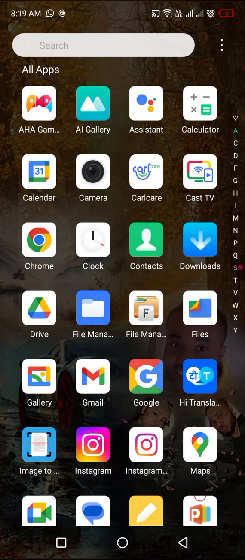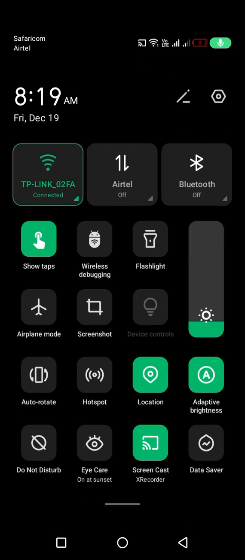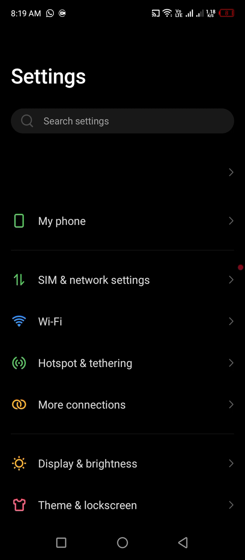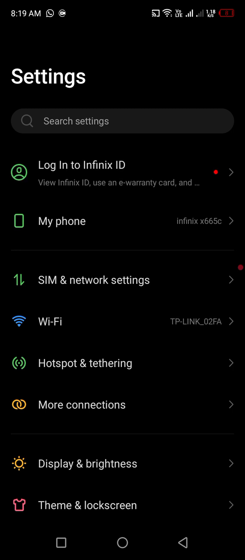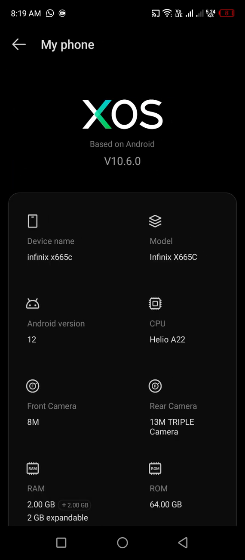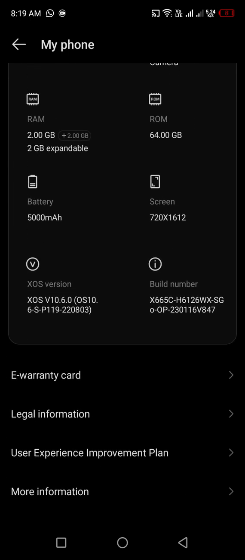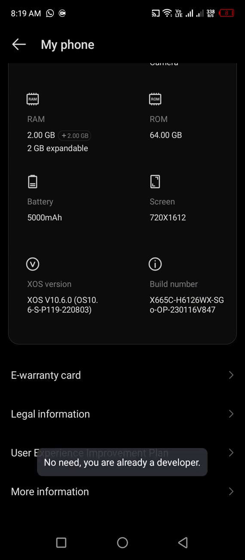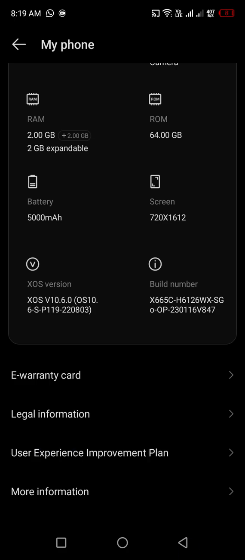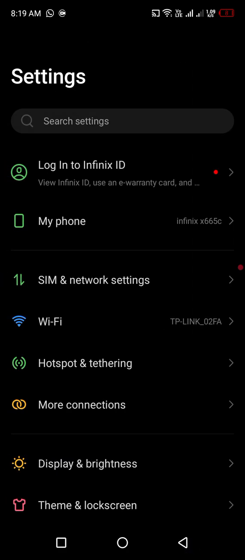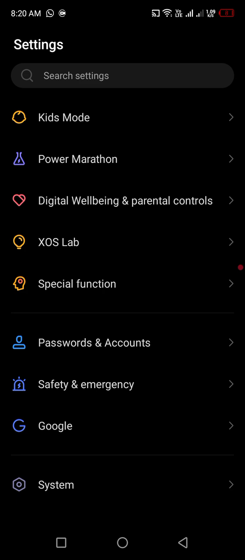Go back to home, then go to your settings, your phone settings. Go to my phone, then scroll down where you have build number, press it like 7 times. Mine is already pressed, so no need, you are already a developer. When you press that, you enable the developer option.